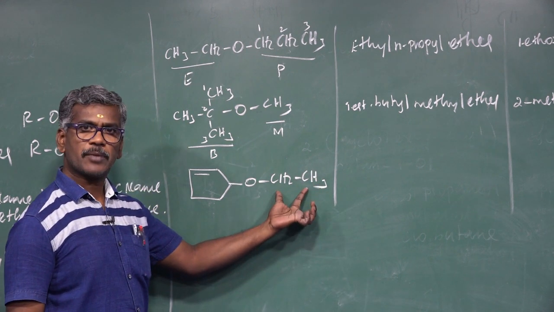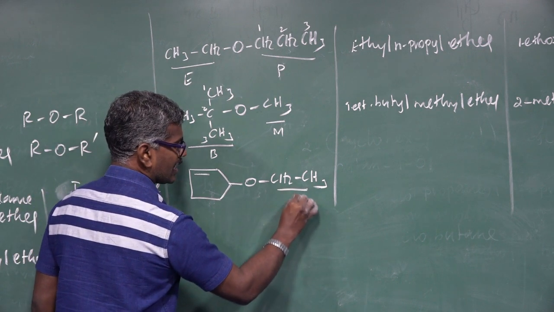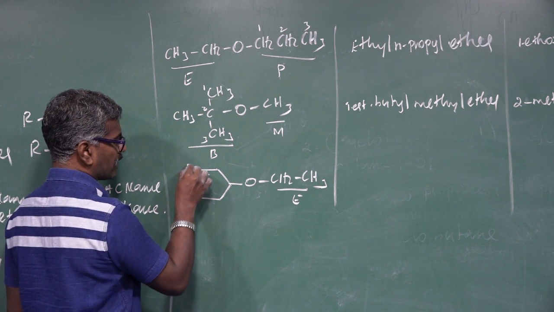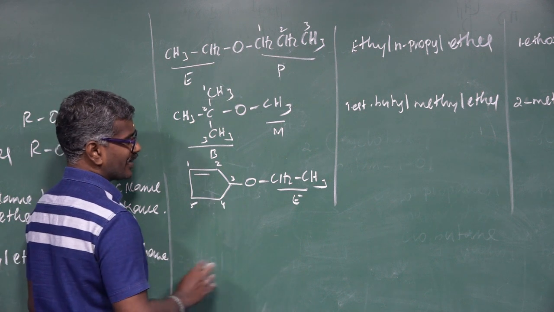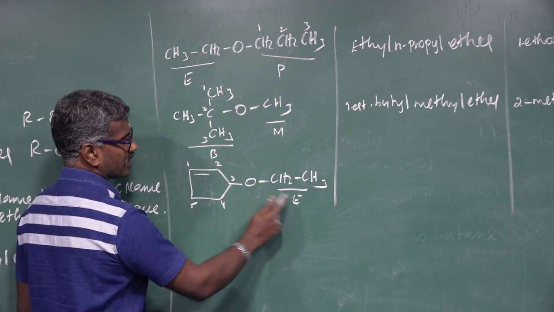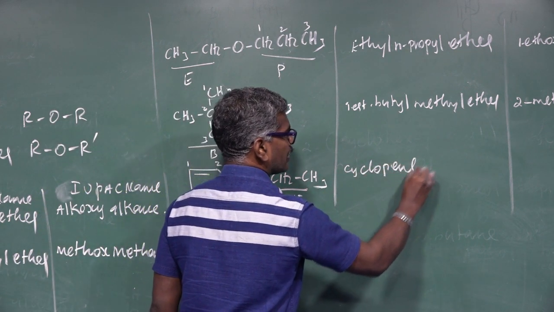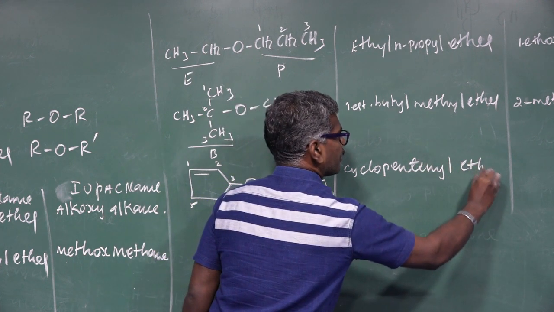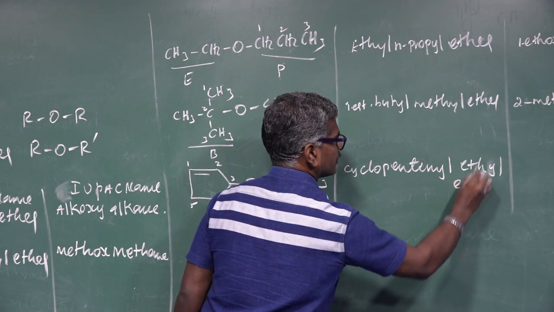This one is an aliphatic compound, this one is an alicyclic compound. So this is totally 5 carbon atoms, starting from number 1, 2, 3, 4, 5. What is the common name? This is cyclopentenyl ethyl ether.